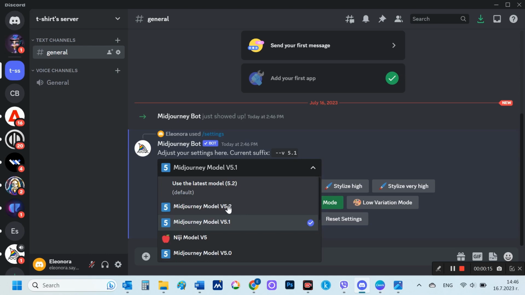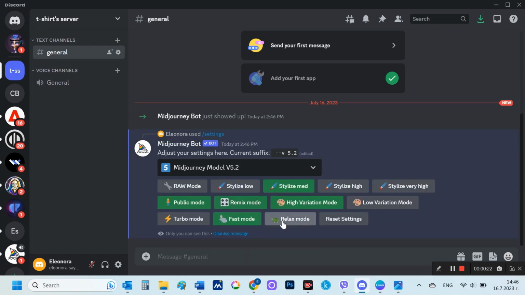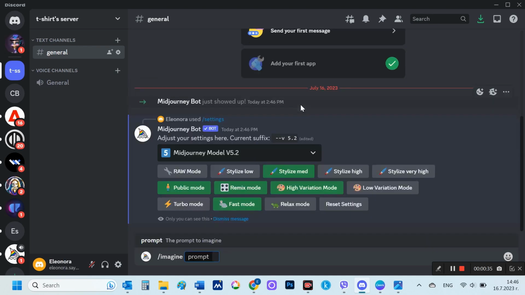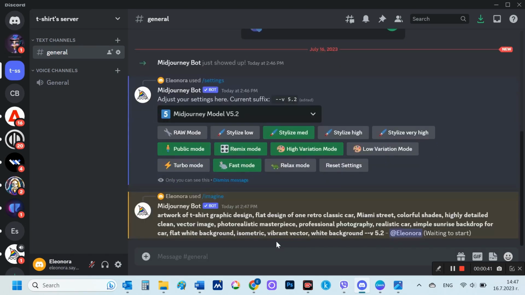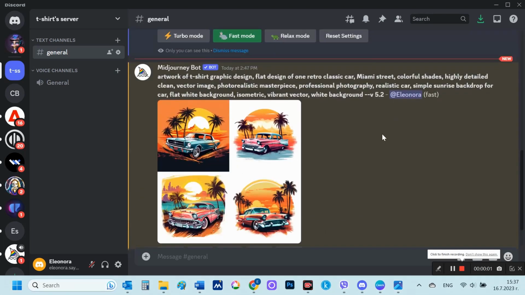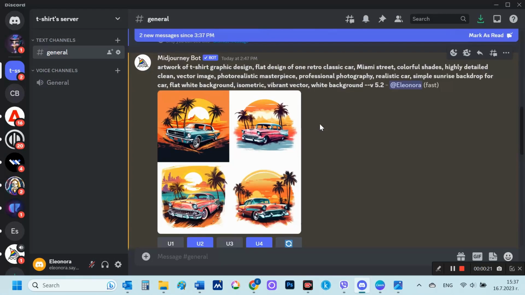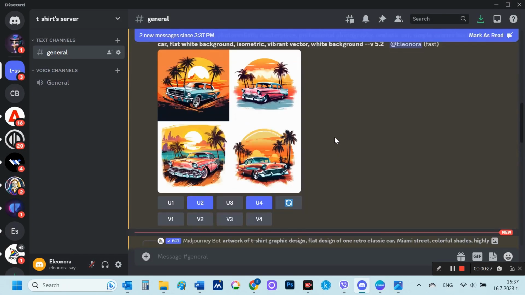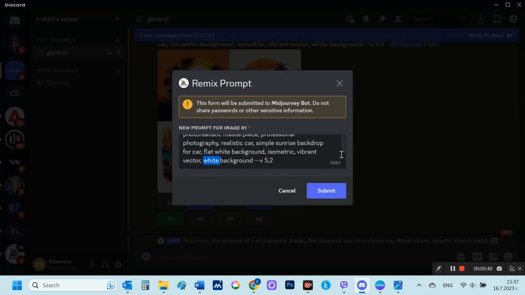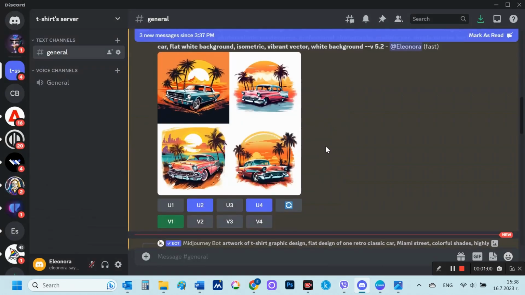I plan to create my designs using Midjourney. I still think this is the best text-to-image generator out there right now. First I'll run a prompt like this: artwork of t-shirt graphic design, flat design of one retro classic car, Miami Street, colorful shades, highly detailed clean, vector image, photorealistic masterpiece, professional photography, realistic car, simple sunrise backdrop for car, flat white background, isometric, vibrant vector, white background.